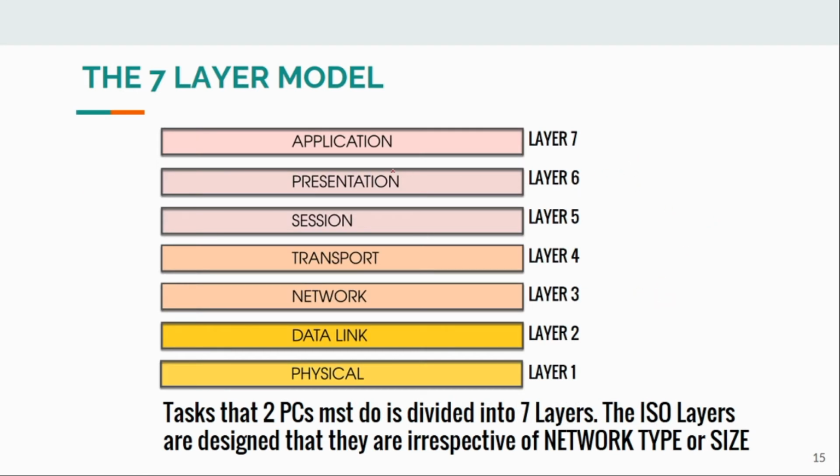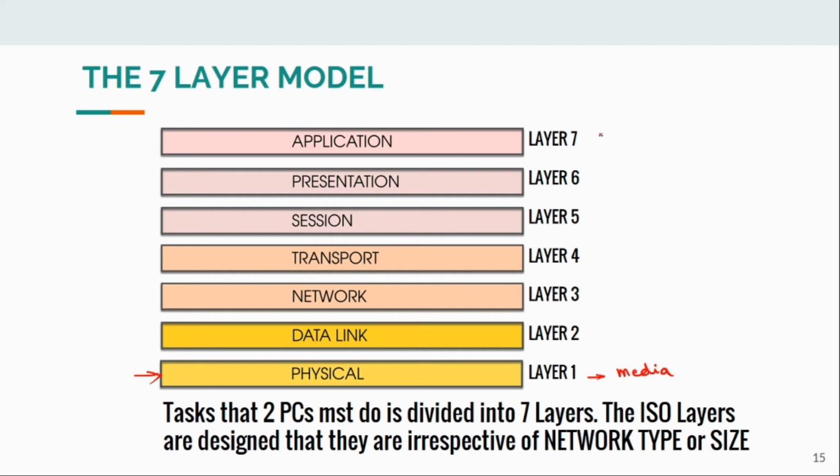These are the layers: application, presentation, session, transport, network, data link, physical. This is the lowermost layer, or also called layer 1, and it deals with the transmission media or physical interfaces.